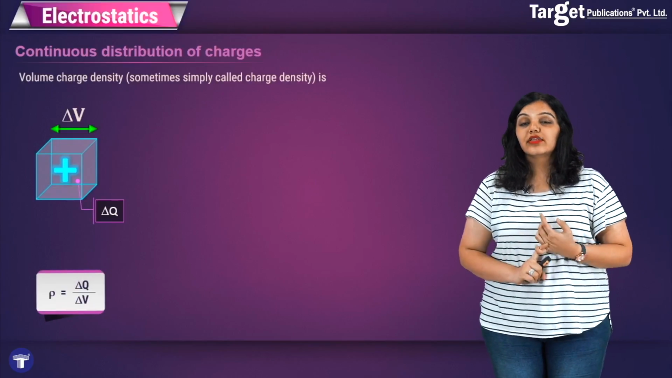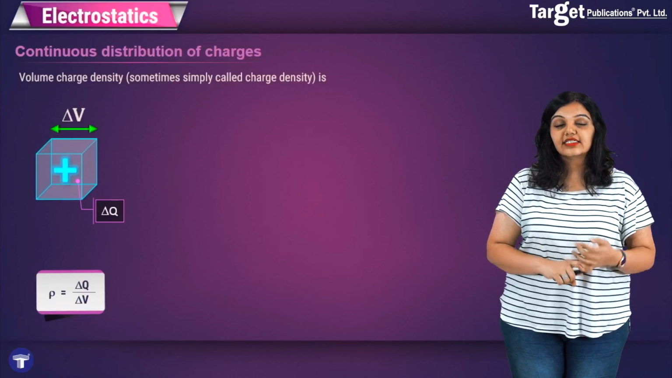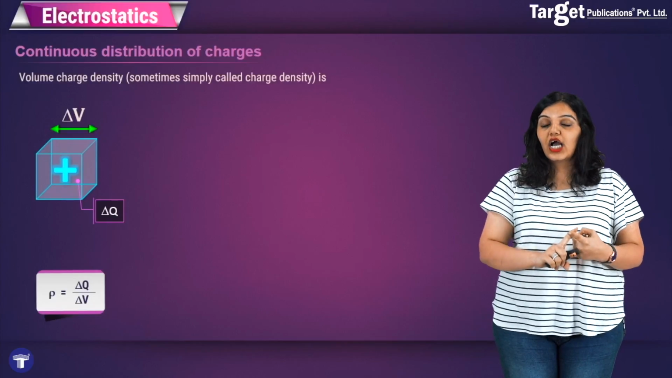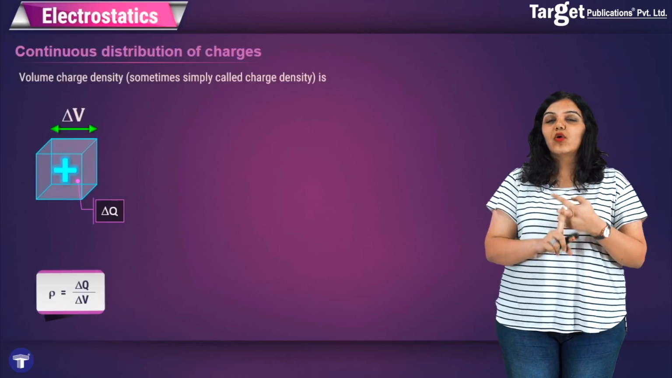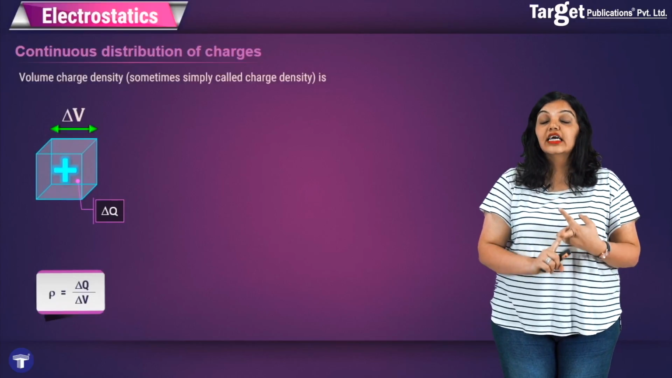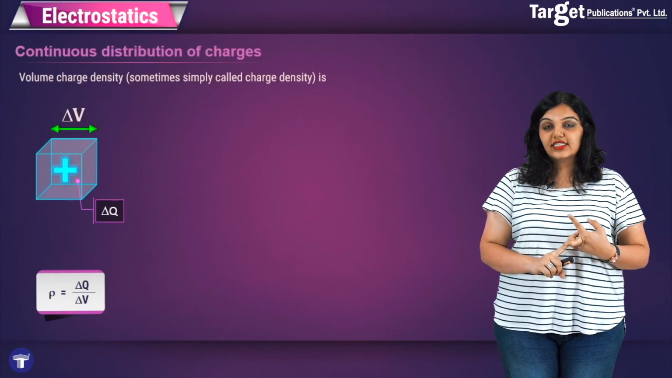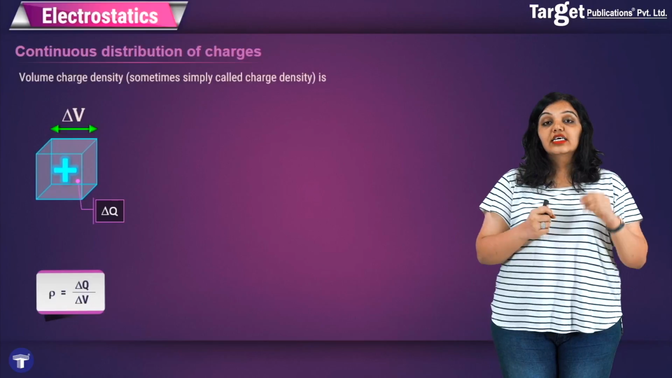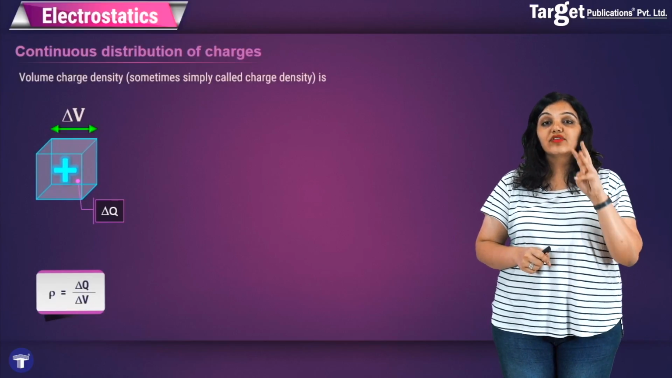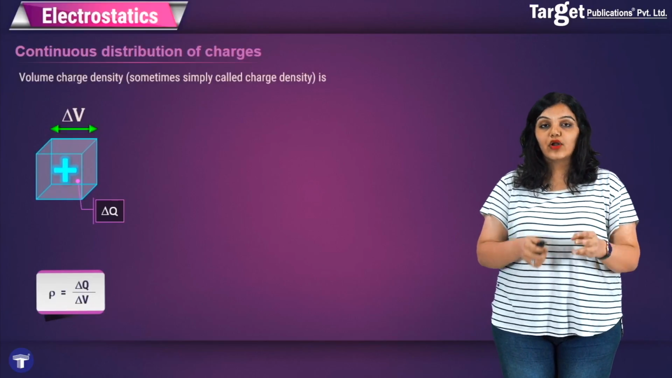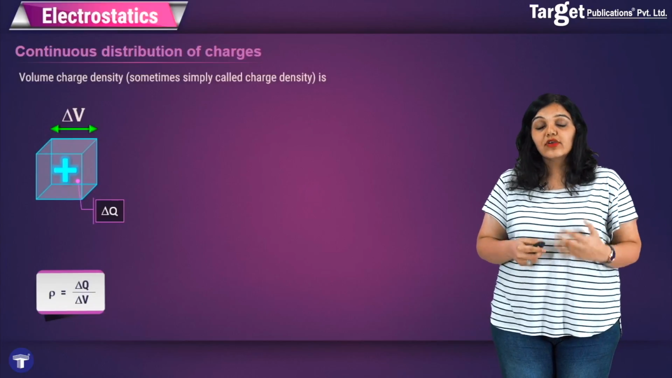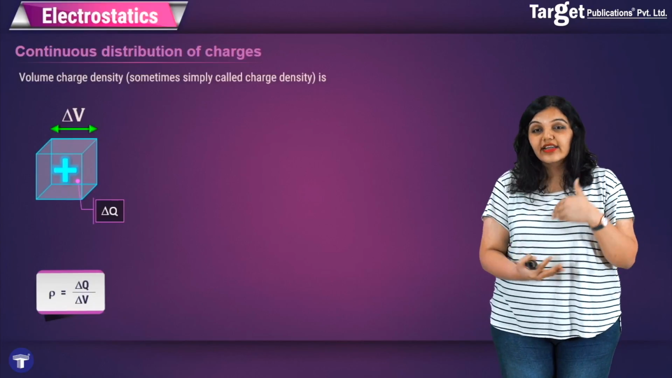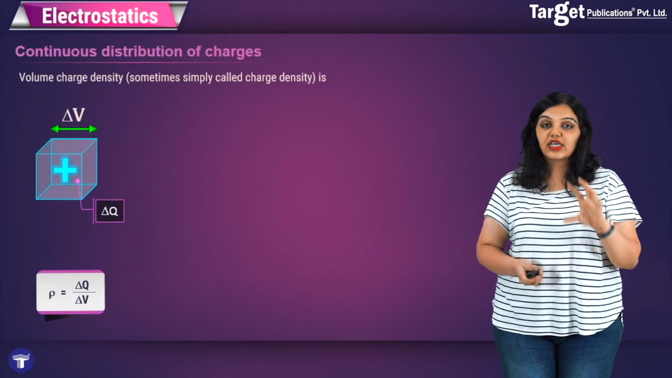Let me remind you that the most important thing to understand is that, A, we are looking at a situation where there is a continuous distribution of charges. Secondly, if you have a one-dimensional object, you define the linear charge density, that is charge per unit length. If you have a two-dimensional object, you define surface charge density, and if you have a three-dimensional object, you define the volume charge density. Now the question is, what do I do by defining these charge densities? How do I finally find the electric field due to such an object?